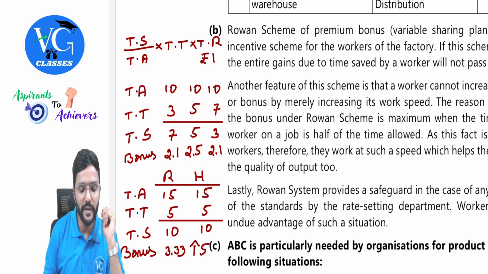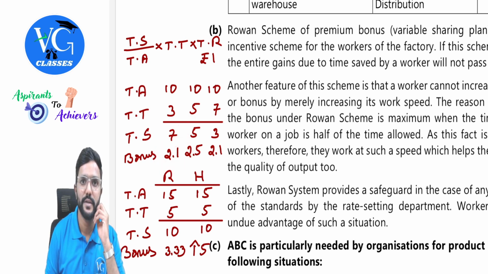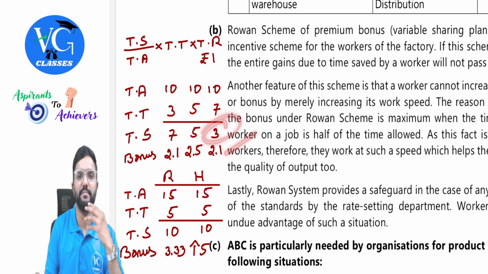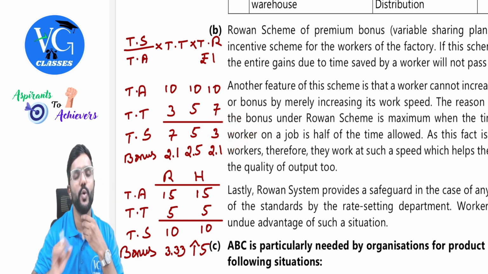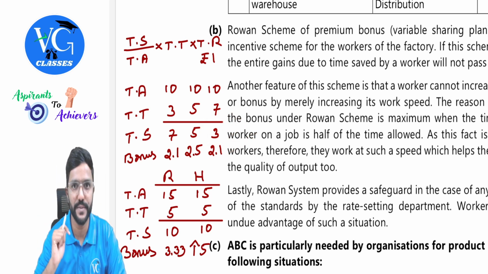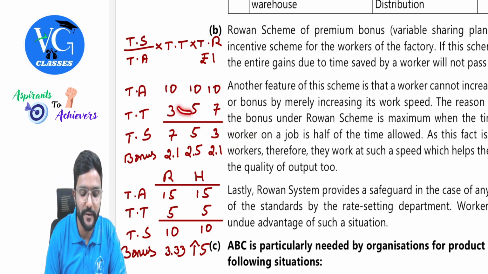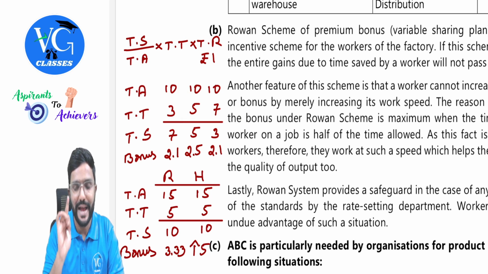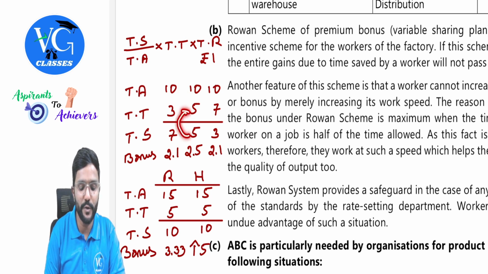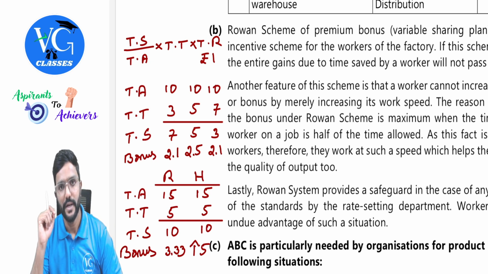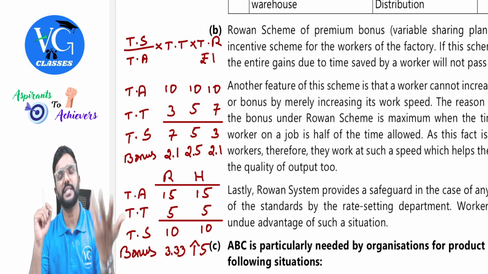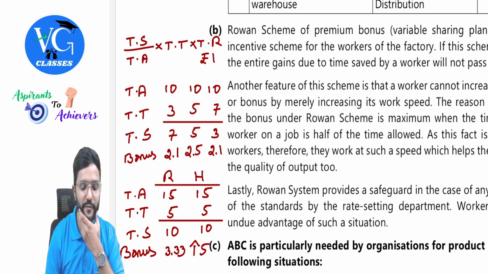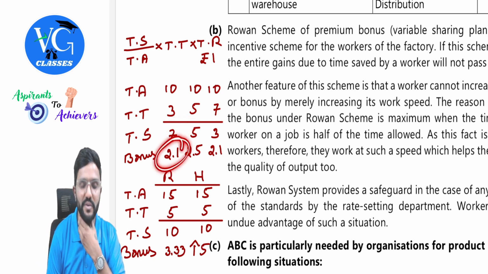So you can see, even if the savings is 7 hours, we get 2.1 rupees as bonus. But even if I save only 3 hours, I get the same. So actually under Rowan scheme, the bonus is maximum when time taken is 50% of time allowed, guys. Or else, I can tell it like this: the bonus under Rowan scheme will be maximum when time saved is equal to time taken. Got it? And if you try to complete that job still faster by compromising with the quality, even if you save more, will you get more bonus? No, you will get only 2.1.